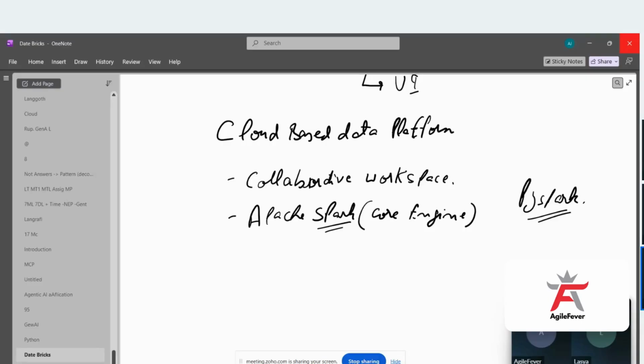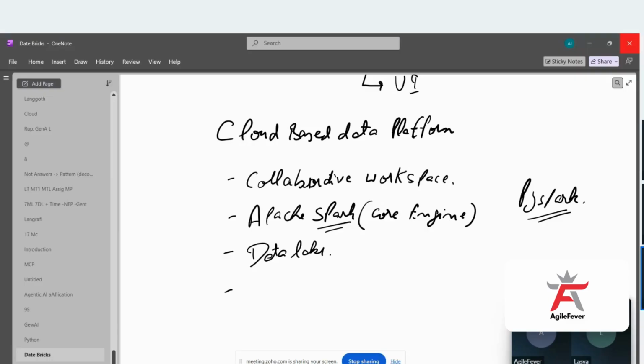Now in this, we have the data lake also, for the warehousing part, for storing and querying the data. Here you can run SQL queries also, because you need space where you can store the data. So here we'll be having that also.